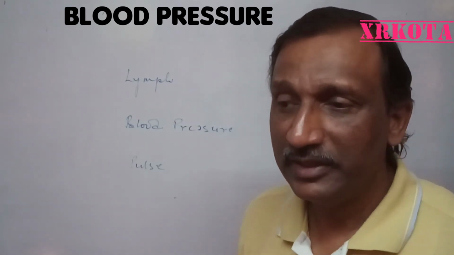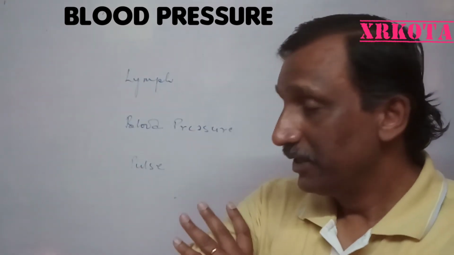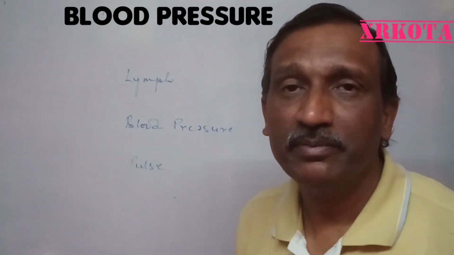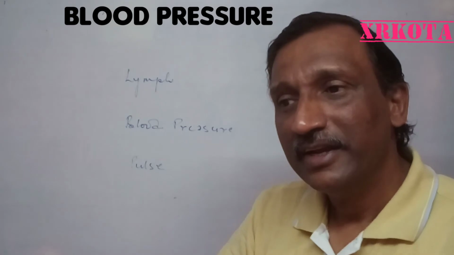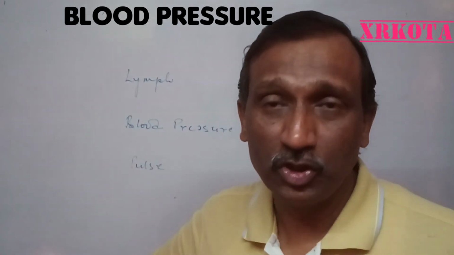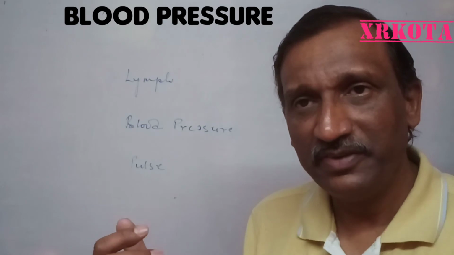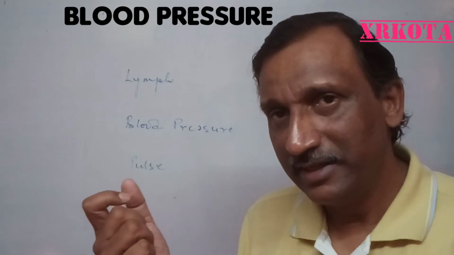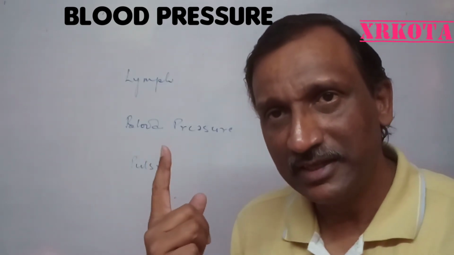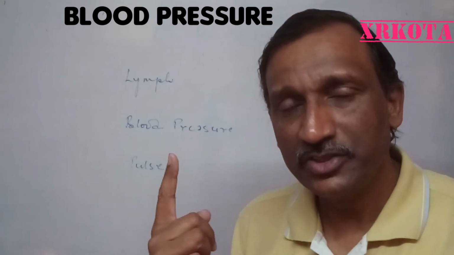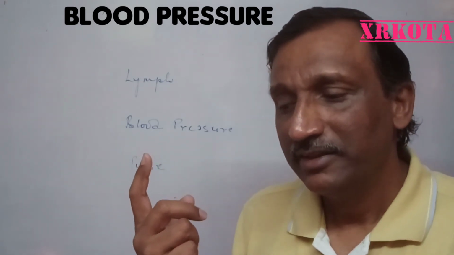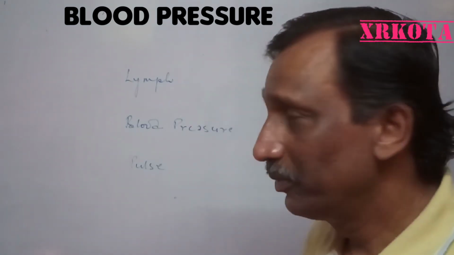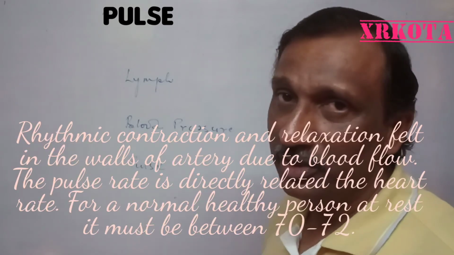The sphygmomanometer is a device which fills air in a bag and it compresses the muscles, and we already studied that arteries are found in the muscles, so the muscles will be compressed and the blood flow stops. So when the doctor checks the pulse here, he finds that there is no blood flow, and that is the higher blood pressure. Now as the air is released, when the first pulsation is felt, that is the higher value of the blood pressure, that is the systolic blood pressure. And soon after that, when the last pulsation is measured, it is known as the diastolic blood pressure. So these two blood pressures are very important to us.